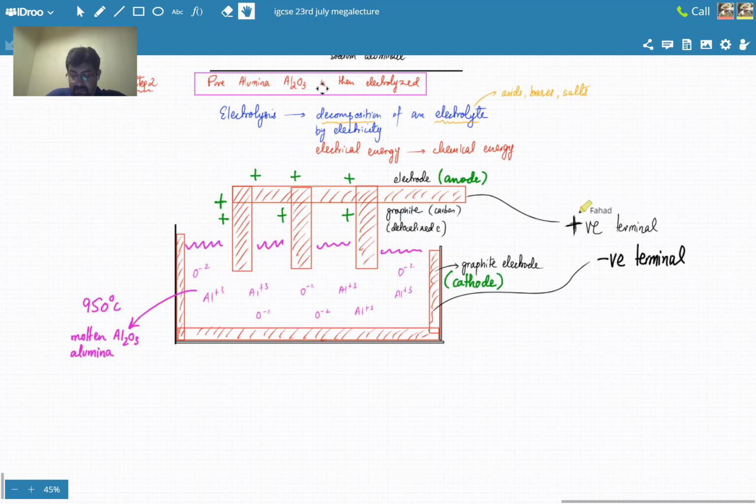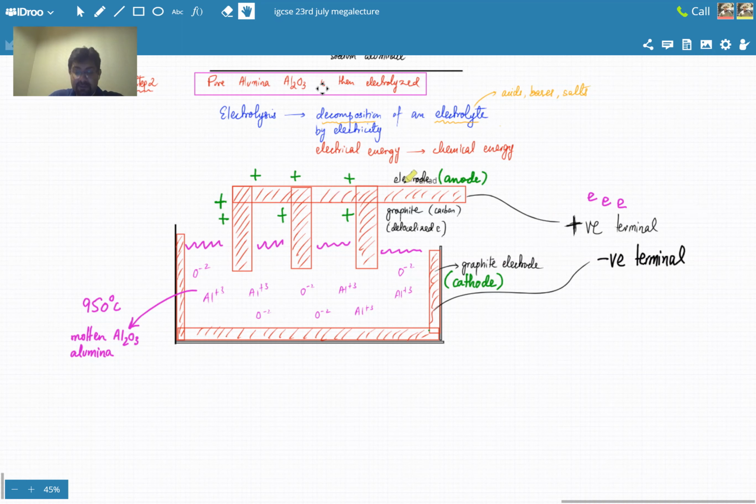So this whole thing would be positive. Why would it be positive? Because positive attracts electrons. Whatever electrons are on it, the positive terminal of the battery is going to attract those negative electrons, and they would be consumed by the battery, because the positive terminal's job is to take away the electrons.